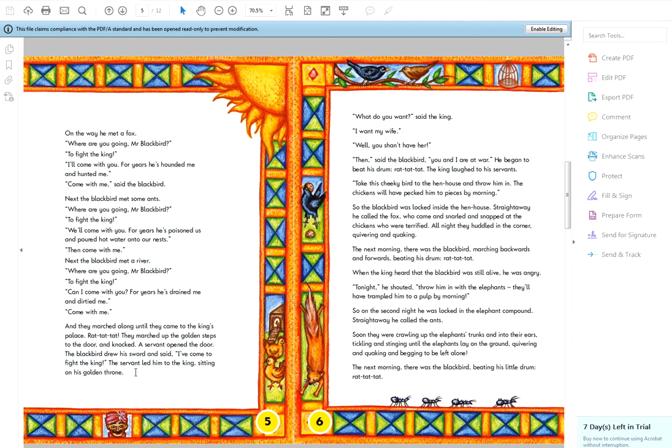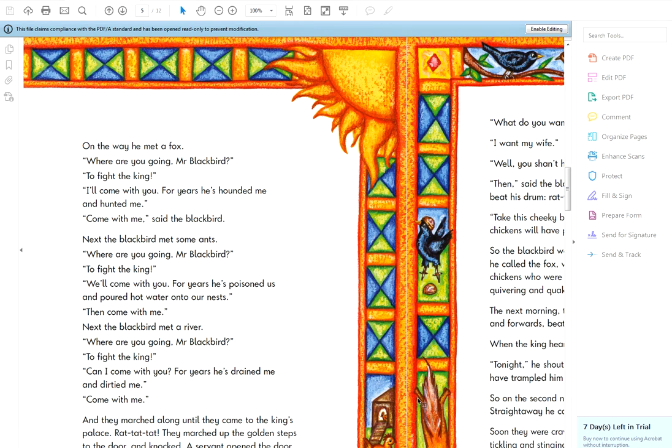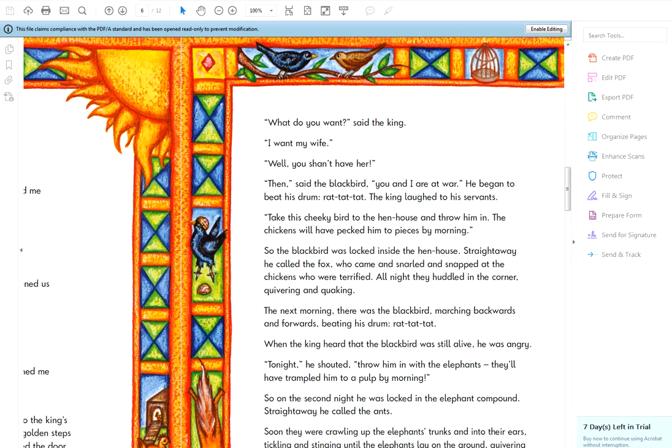I've come to fight the king. The servant led him to the king sitting on his golden throne. What do you want? Said the king. I want my wife. Well, you shan't have her. He's not a nice person, is he? He's an unkind person. Not nice, was he? Then said the bird, "You and I at war." He began to beat his drum. The king laughed to his servants. So how do we know that the king wasn't worried? What did he do? He laughed.